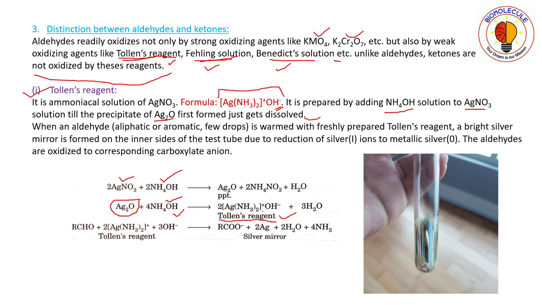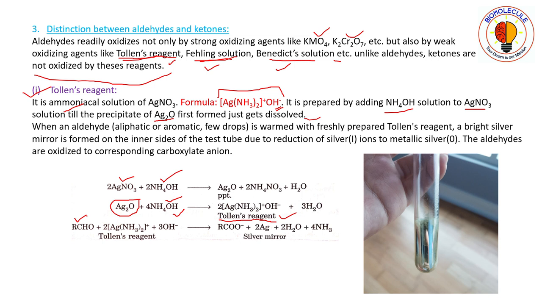Now in the test tube you have your Tollens reagent. You will add your aldehyde to that test tube containing the Tollens reagent, drop by drop.